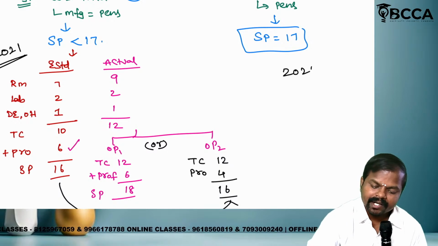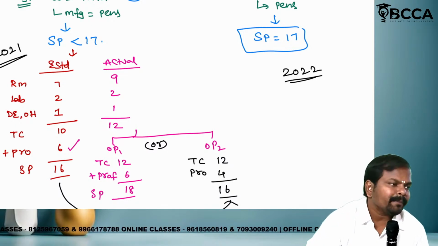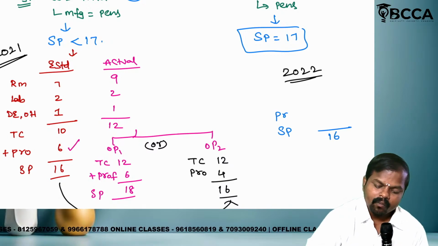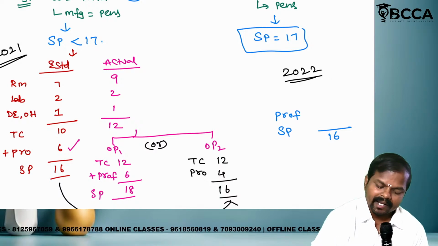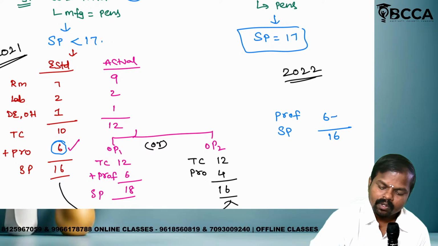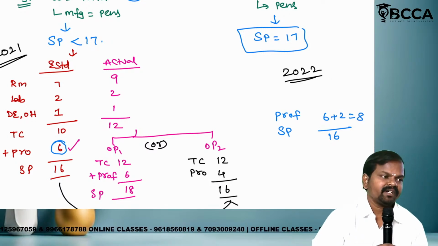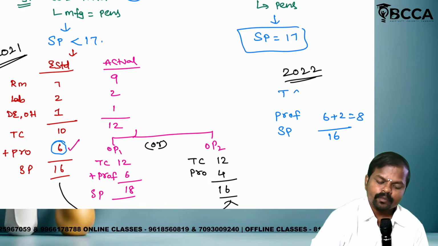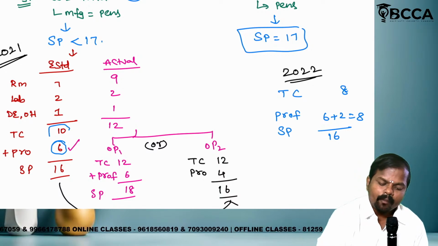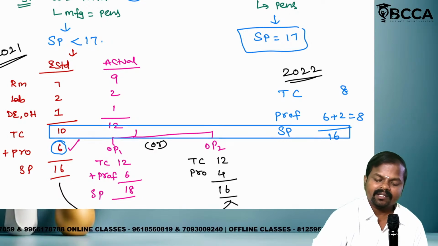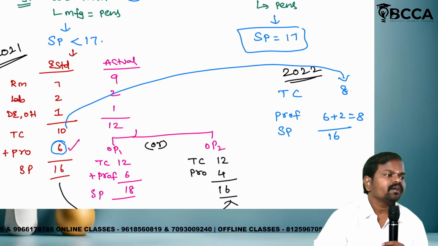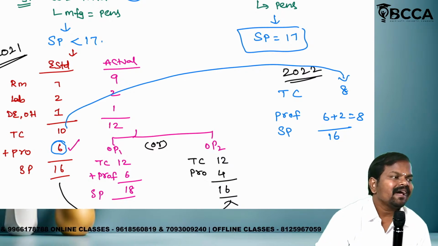Just assume this is 2021. In 2022, the company is targeting a selling price of 16. Profit: what is the regular profit? Regular profit 6. What was forgone last year? 2. It means we are targeting 8 rupees profit. Total cost should be 8. Generally total cost should be 10, but they are thinking 8 rupees. 2 rupees will reduce.